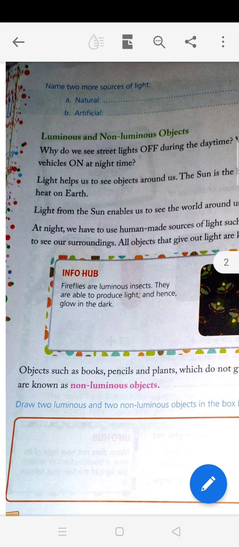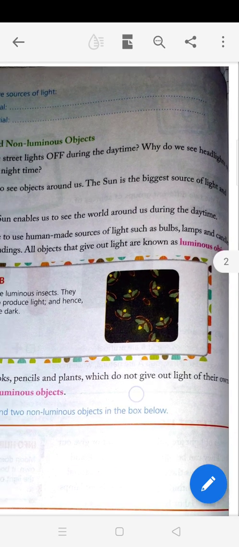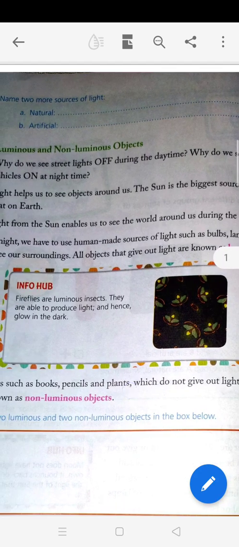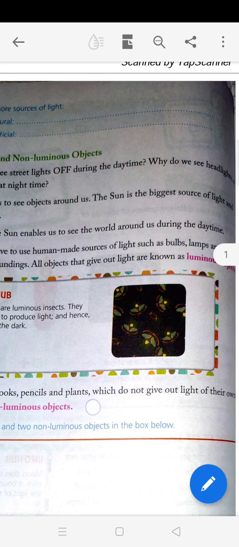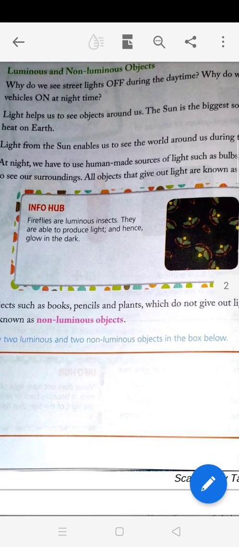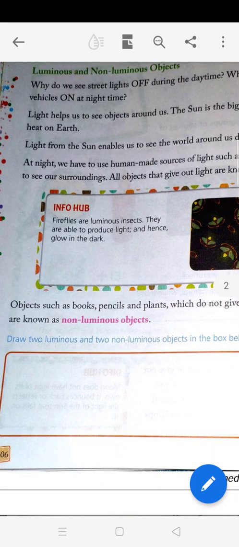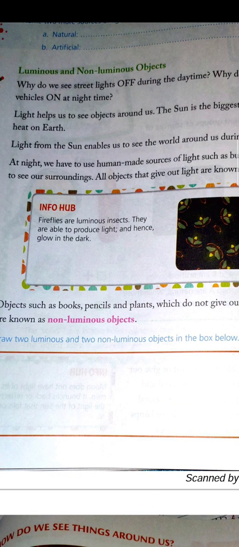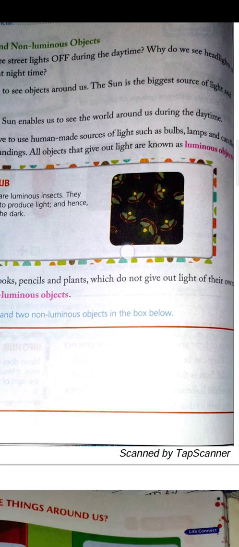Objects such as books, pencil and plants which do not give out light of their own are known as non-luminous objects. So what are non-luminous objects? The objects from which we do not get any light, like books, pencils, plants. So you will draw, as I have discussed earlier in the class, two luminous and two non-luminous objects in your notebook.